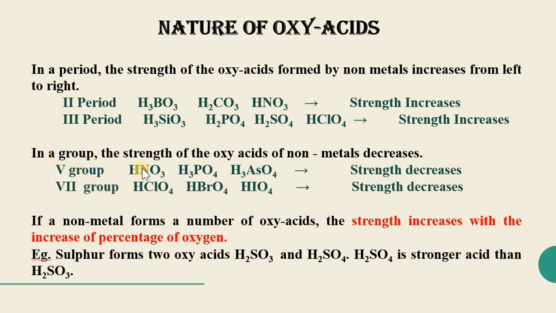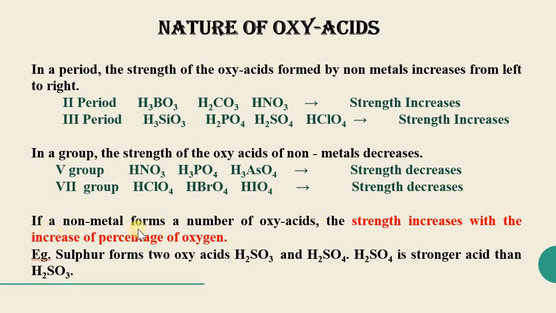Here you can see examples are given for the fifth group and the seventh group. For the fifth group, the oxyacids of nitrogen, phosphorus and arsenic are given here, and you can see that the strength decreases as we go down. Similarly, for chlorine, bromine and iodine, the strength of oxyacids decreases from chlorine to iodine. So in a period, the strength increases when we move from left to right. In a group, the strength of oxyacids decreases when we move from top to bottom.